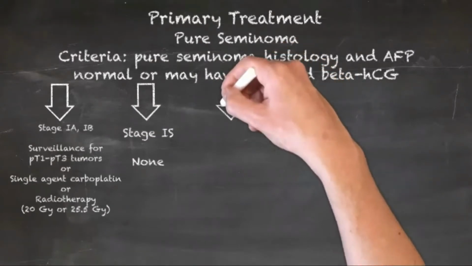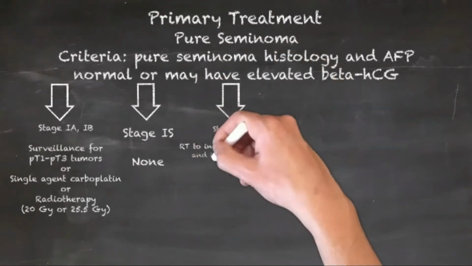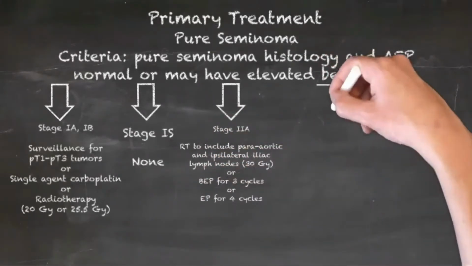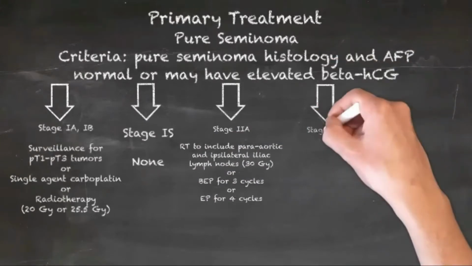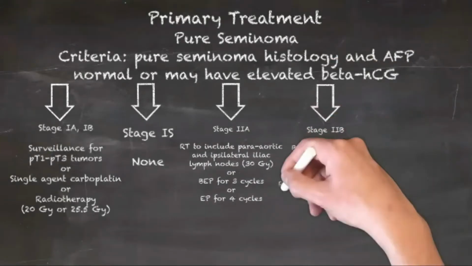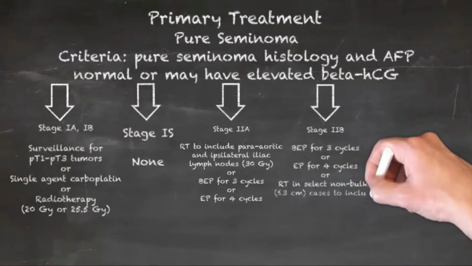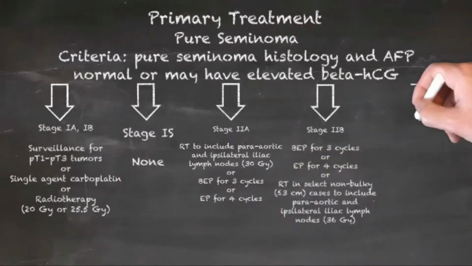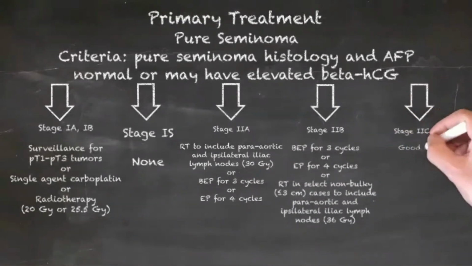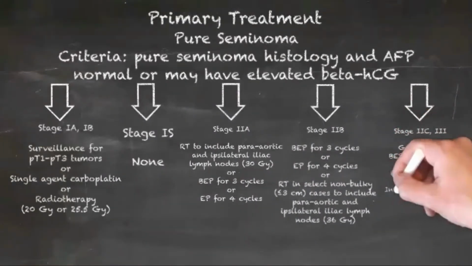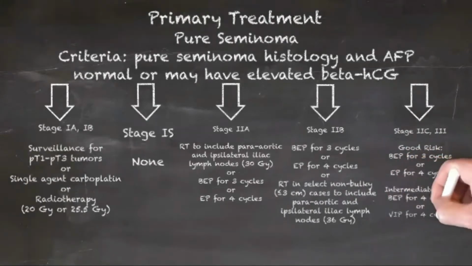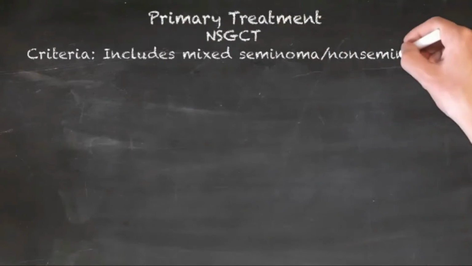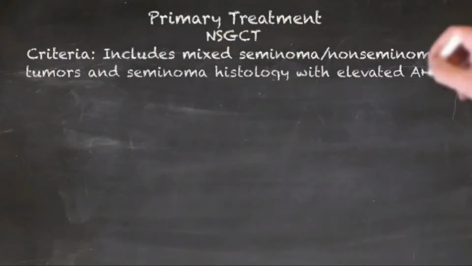In seminoma, clinicians should recommend surveillance after orchiectomy for patients with stage 1 seminoma. Adjuvant radiotherapy and carboplatin-based chemotherapy are less preferred alternatives. For patients with stage 2A or 2B seminoma with a lymph node less than or equal to 3 cm, clinicians should recommend radiation therapy or multi-agent cisplatin-based chemotherapy based on shared decision-making. For patients with 2B seminoma with a lymph node more than 3 cm, chemotherapy is recommended.